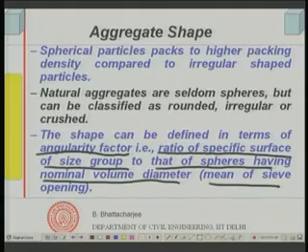Now, here you calculate the surface area and then try to find out the diameter of the equivalent sphere. This diameter will tend to be large, because you will have large surface area per unit volume, and then you find the equivalent diameter. So, for irregular shapes, surface area is more, therefore, the corresponding diameter will be more. So, angularity factor is defined in terms of the specific surface of the actual aggregate divided by the nominal sieve size, and higher value means it is angular, higher value means it is less spherical. So, that is what one would say.